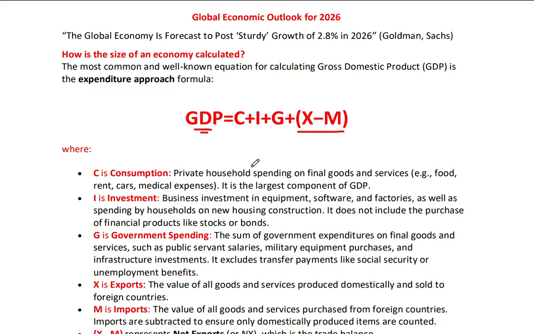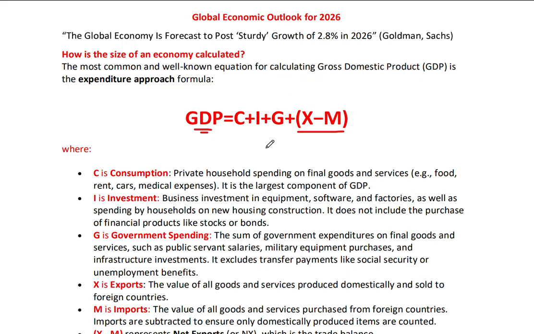and I would have gone into great details in my previous video as to the composition of each of these. But in brief, GDP is equal to the value of total consumption plus the value of total investments plus government spending plus net exports. So X minus M here represents net exports. X is exports, the value of exports, and M is the value of imports.